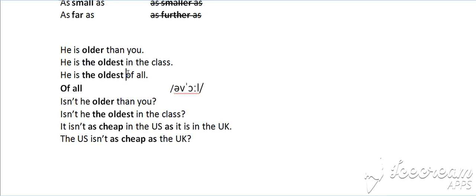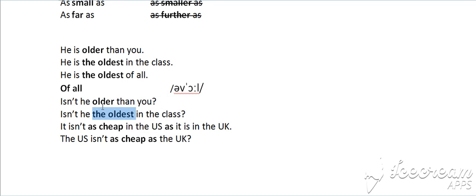Be careful, do not pronounce this of with f, but v. There is the pronunciation of all. Of all. He is the oldest of all. He isn't older than you. Again, we are comparing two people. The comparative form.